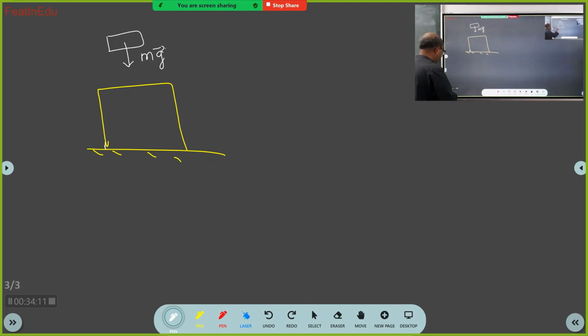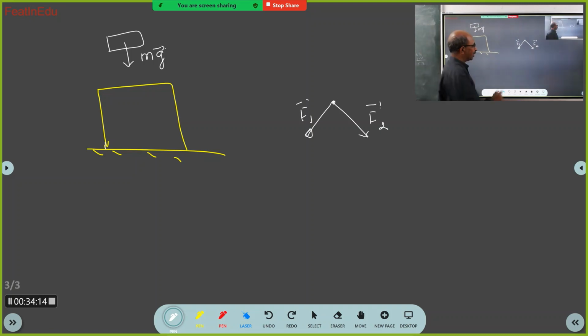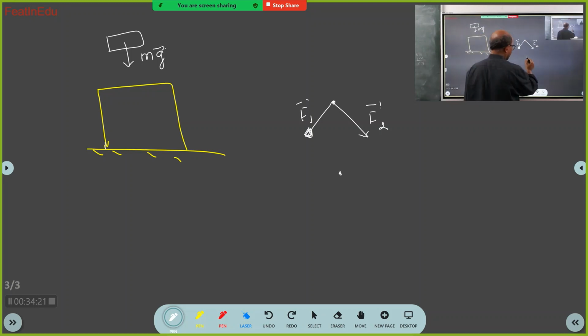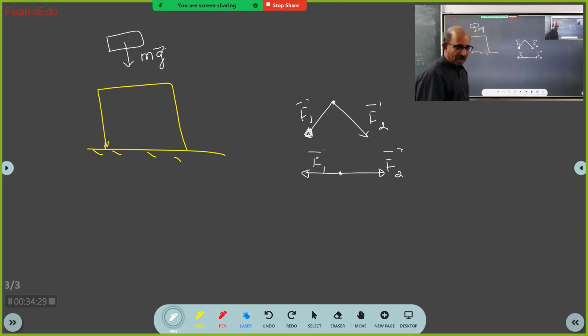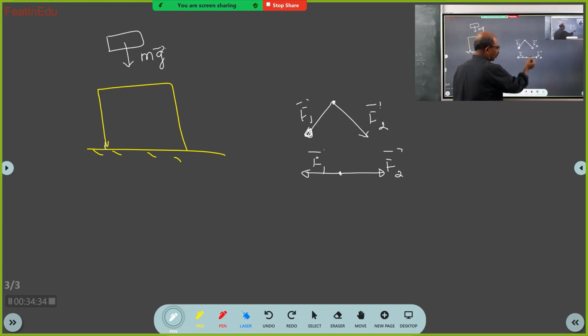So F1 bar, F2 bar are like this. That is one experiment. In the second experiment, F2 bar is like this and F1 bar like this. We did these two experiments. In the first case, what is the net force? This force minus this force, and whichever is more, the net force is in that direction.